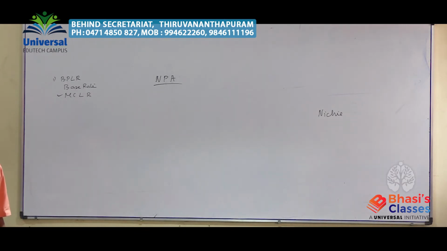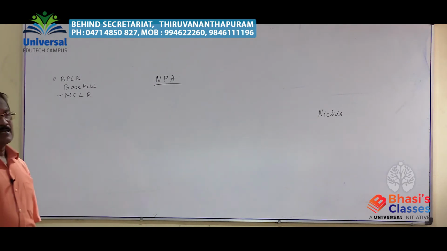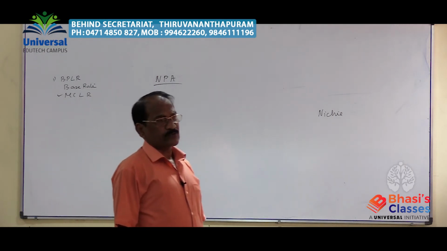Waiting a long time: about 90 days wait after the due date, declare as NPA. Wait for another 1 year, declare as substandard asset. Wait for 1 year again under the substandard, declare doubtful asset. After 1 year, declare loss asset. There is no chance of recovery.